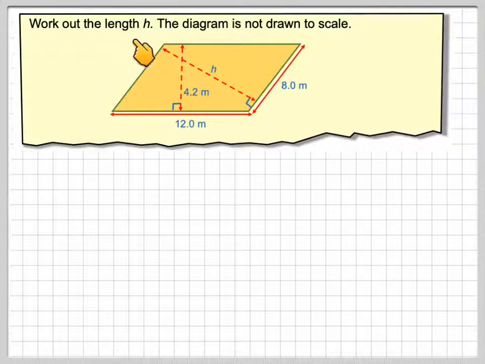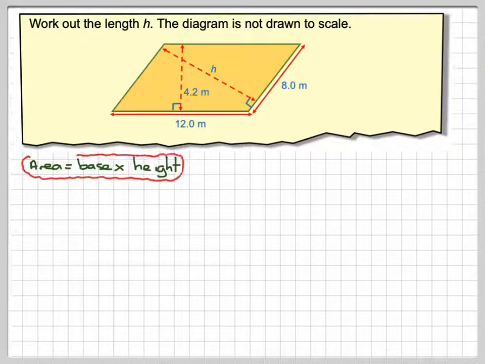It says work out the length h. So we've got to work out this perpendicular height here. The diagram is not drawn to scale. So the area is base times height of a parallelogram. And when we mean height, we mean the perpendicular height. So this will be the base, and this will be the height, the perpendicular height.